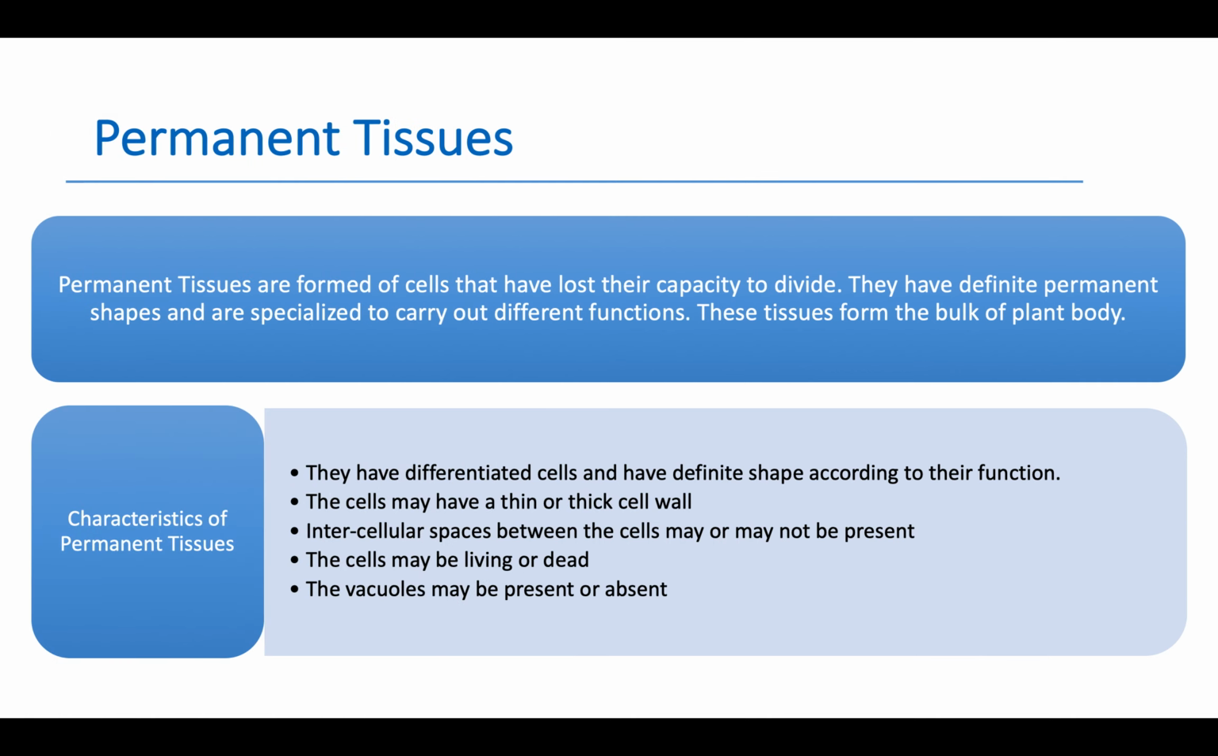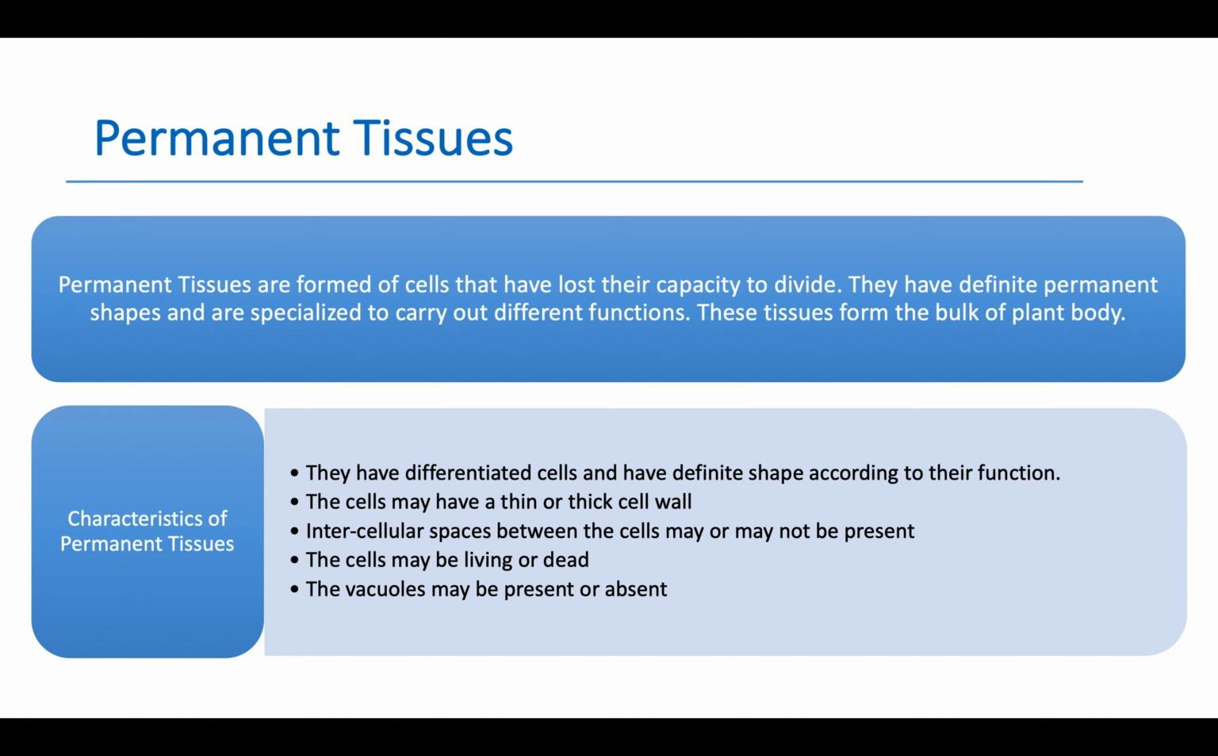Permanent tissues. Permanent tissues are those tissues which lose their capacity to divide. So these are formed of cells that have lost their capacity to divide. They have definite permanent shapes and are specialized to carry out different functions. These tissues form the bulk of the plant body. It means they are present throughout the plant body.